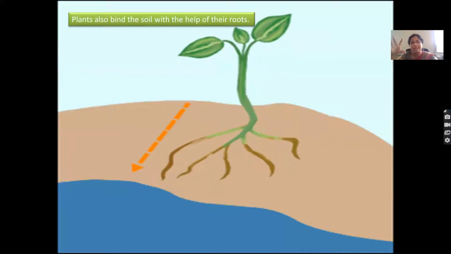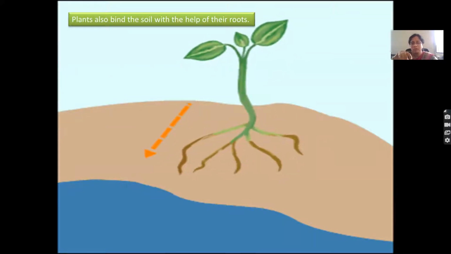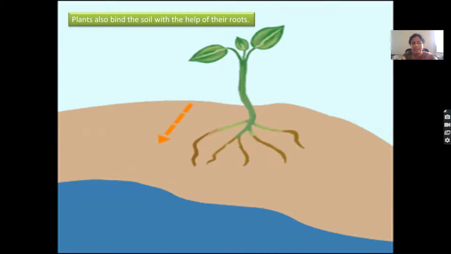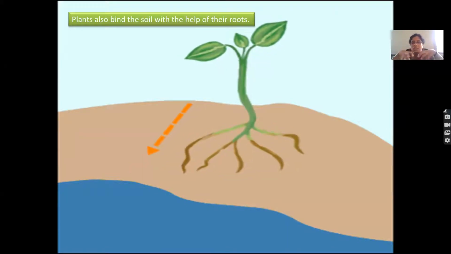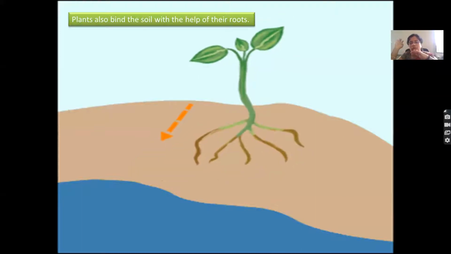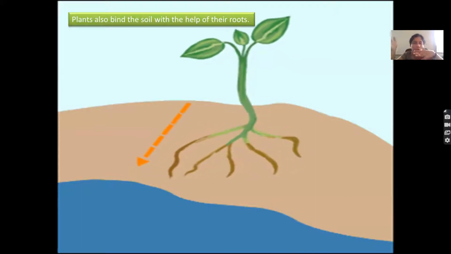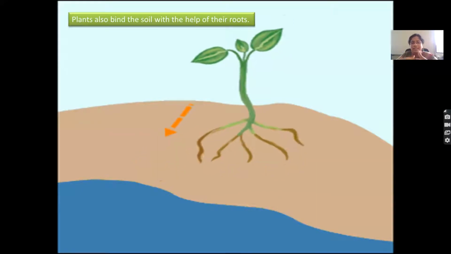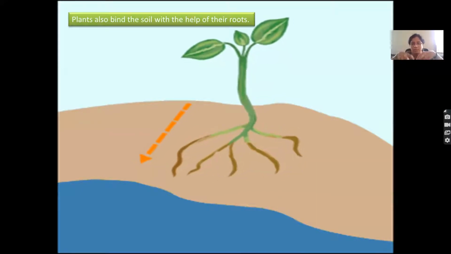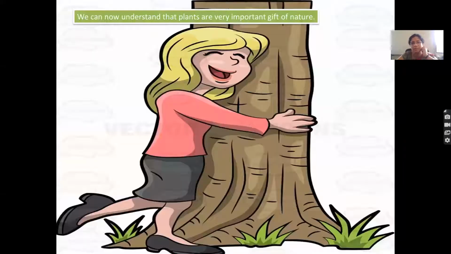Plants also bind the soil with the help of the roots. They bind it. So what do you mean by binding, children? They hold the soil there itself. So if we have heavy rain or water floods and all, the soil will not get carried away with it. So it helps to bind the soil.